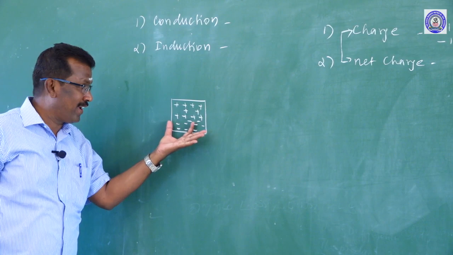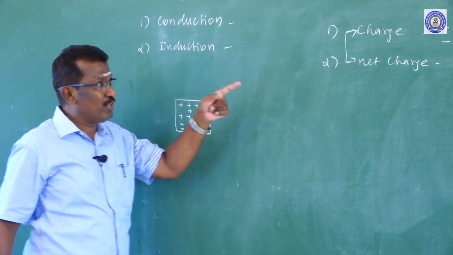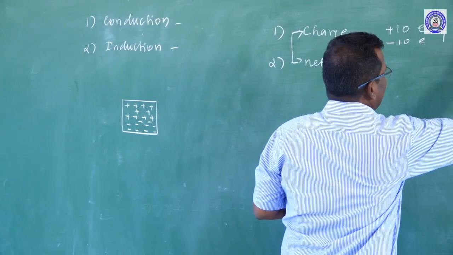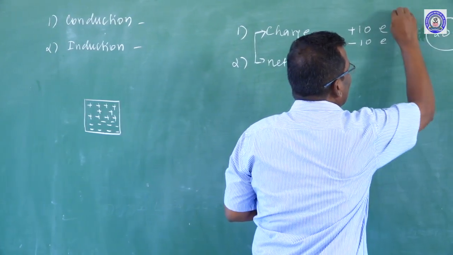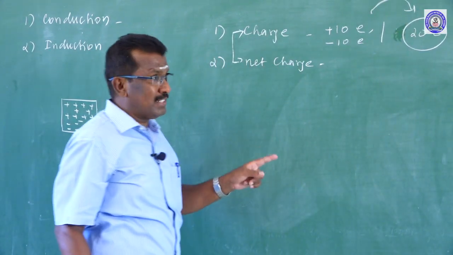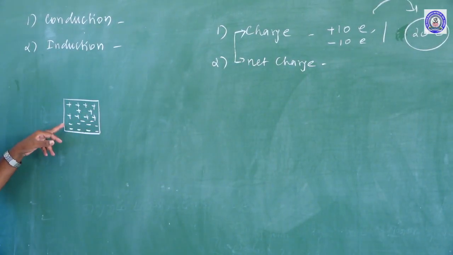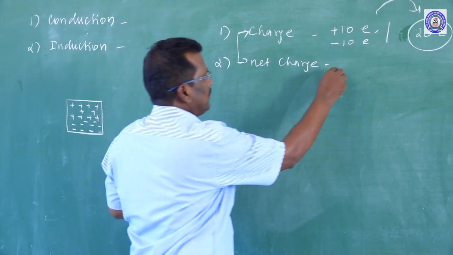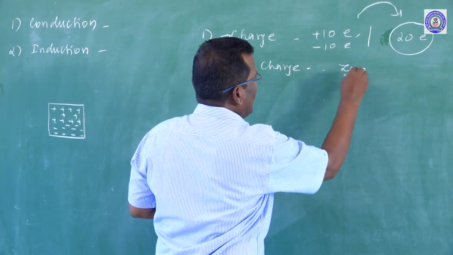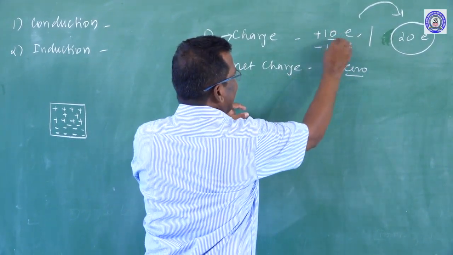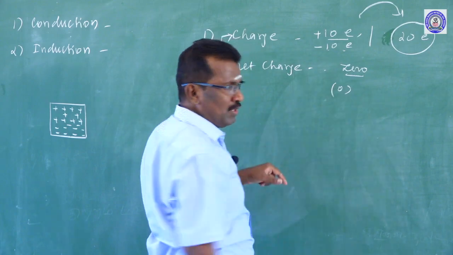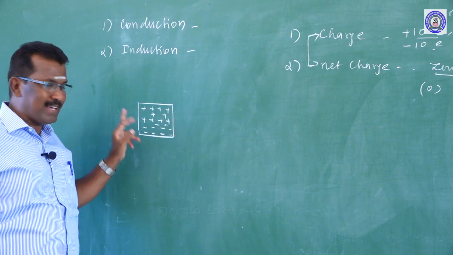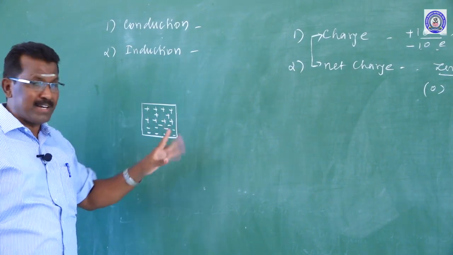The body has charge. How many charges? There are 20 charges, that is 20e in total. The number of charges contained in the substance is 20, but the net charge is 0. Why is the net charge 0? Plus 10e minus 10e is 0. So the two terms differ. One is having charge, so the body has a charge, and the net charge of the body is 0.